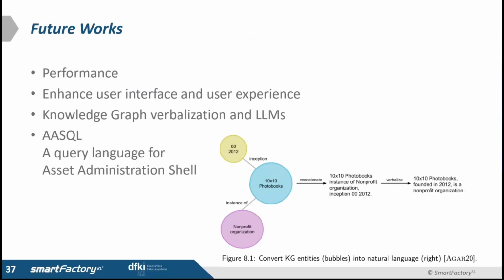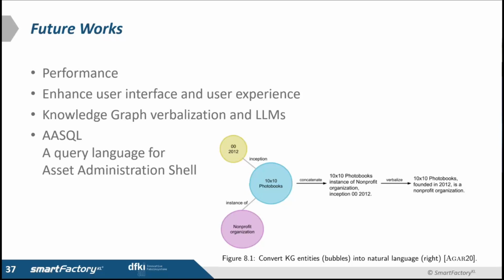And for future work, it would be nice to further explore these performance aspects. We can, of course, enhance the user interface and do user experiments. One combination would be to combine large language models, ChatGPT, with knowledge graphs. They are a really nice combination.